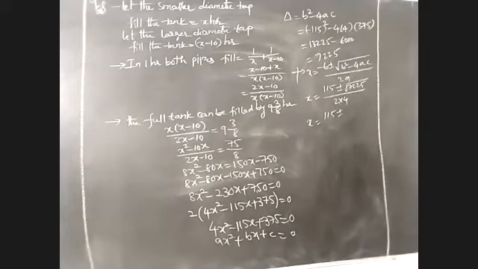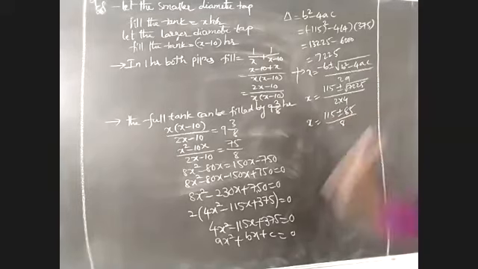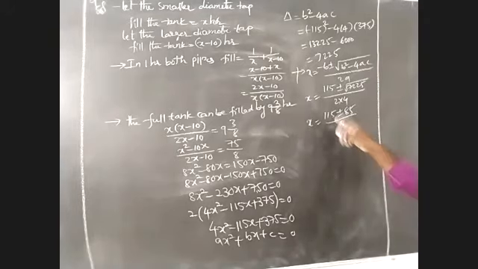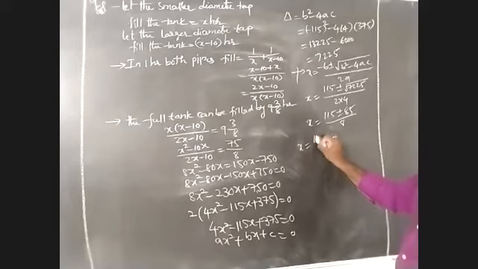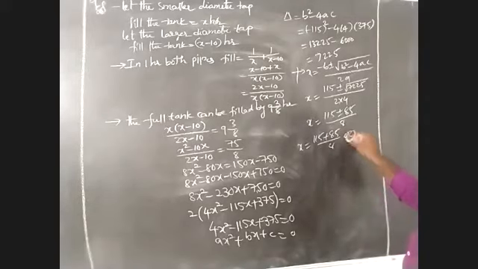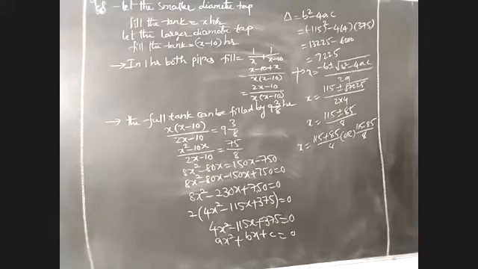Already we will discuss in this one. Root of 7225 I have to take. The value is 85. 85 by 2 fours 8. But this we have to take 115 plus 85 by 8 or 115 minus 85 by 8. First, I have to take 115 plus 85 by 8. That I have to take 200 by 8. This is 200 by 8.